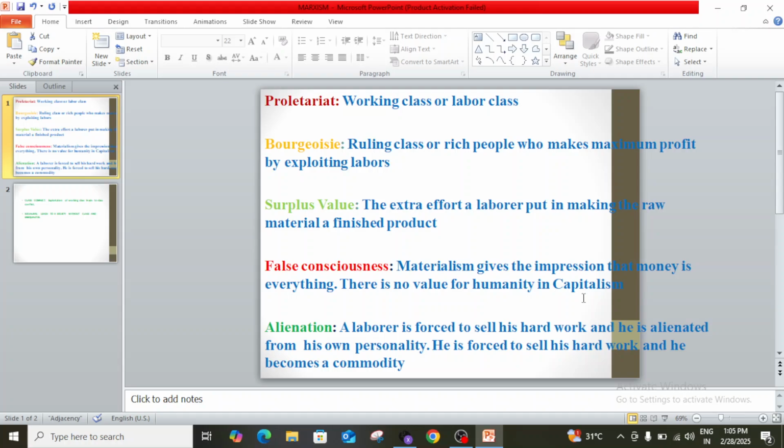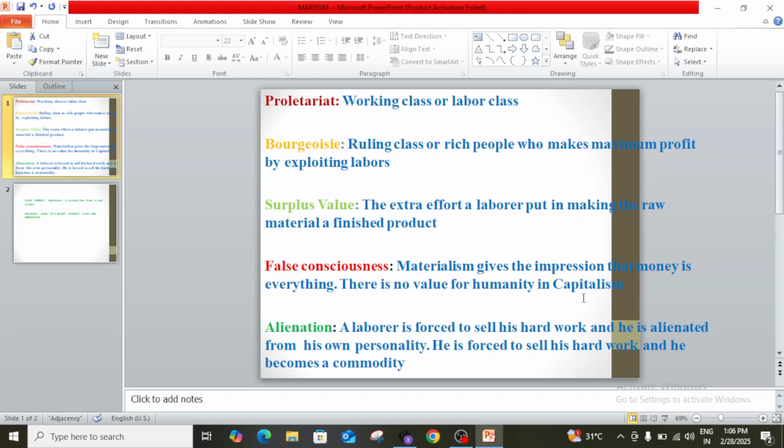So Marxism is an economic ideology developed by Karl Marx and Friedrich Engels. In Marxism there are a few important words. Those are proletariat, bourgeoisie, surplus value, false consciousness and alienation.